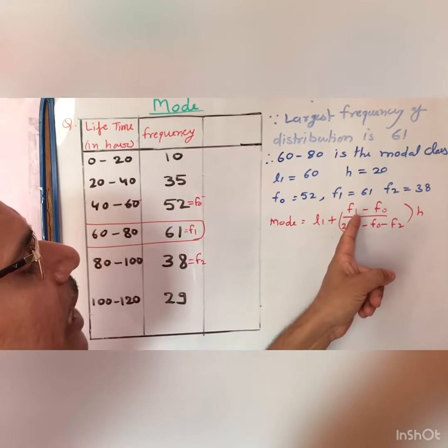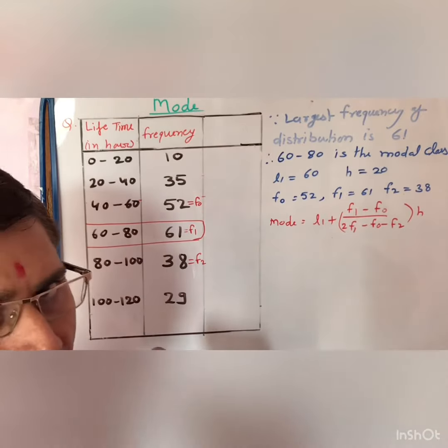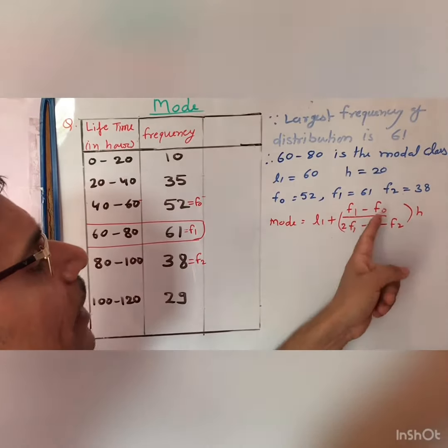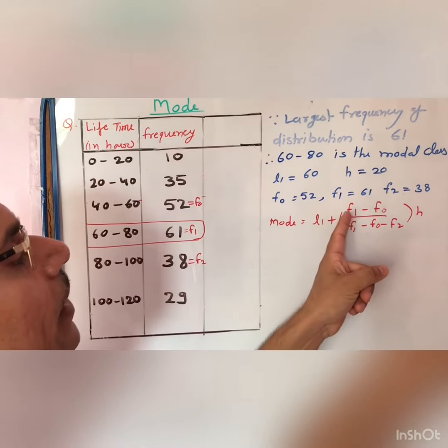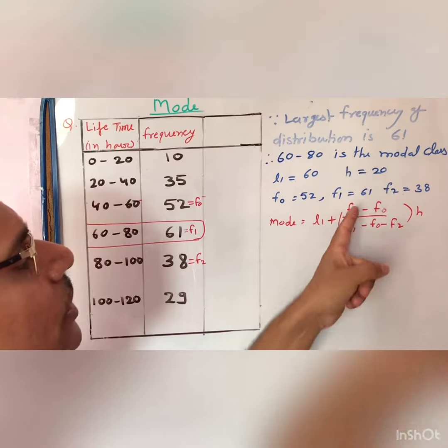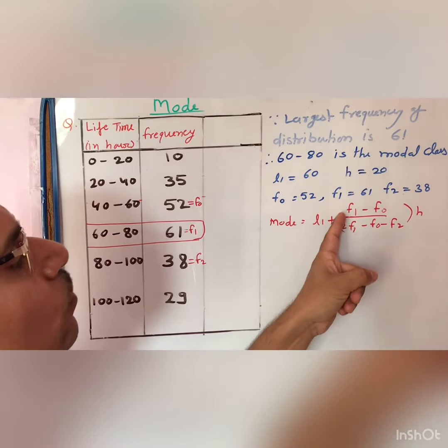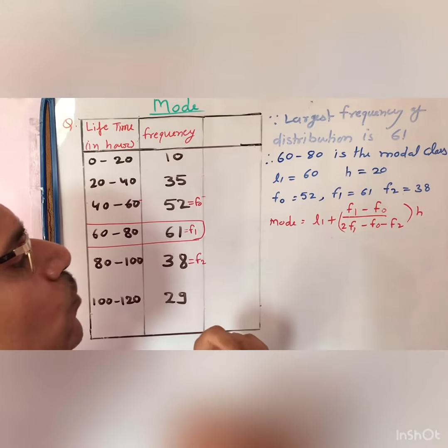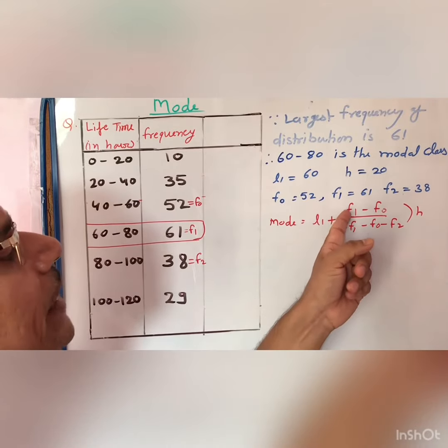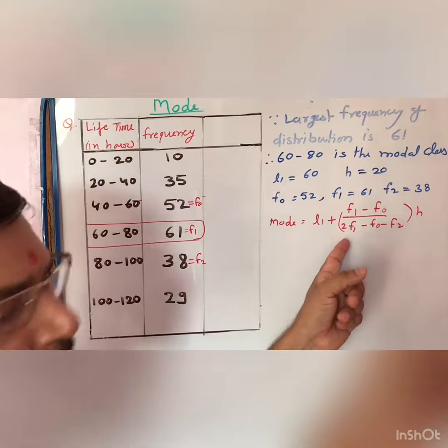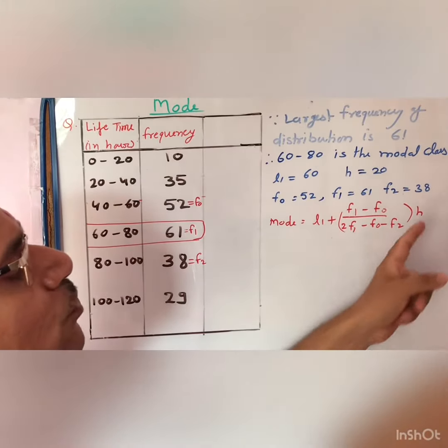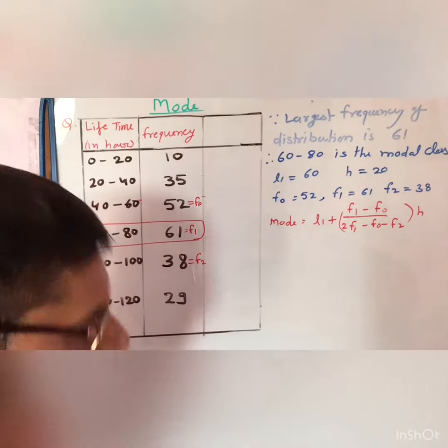So to remember the formula, you always write 1 minus 0, neither 0 minus 1. So in the formula you write f1 minus f0 into the same things here. You will write 2f1 minus f0 minus f2, because you are writing f1 a second time. So you write 2f1 minus f0 minus f2 into h, that is the class size.